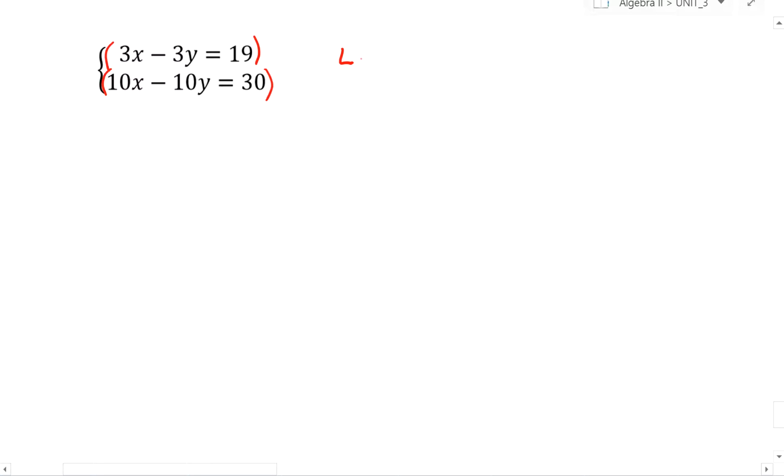So I need to find the least common multiple of 3 and 10. Now the least common multiple of 3 and 10 we know is 30. So the question now is, how do I turn this 3 into 30, and how do I turn the 10 into 30? Also, you'll notice that both are positives. I want one of them to be negative so that when I add them together, they're opposites and they cancel out. Well, first off, how do I make 3 into 30? Well, I multiply by 10.